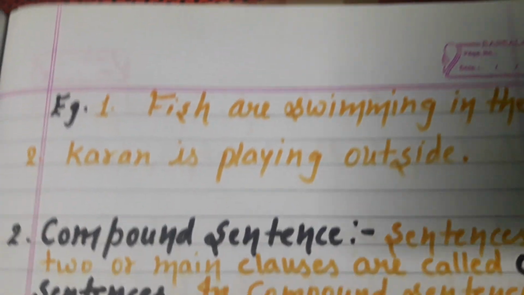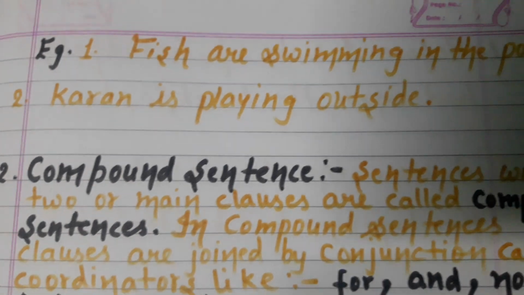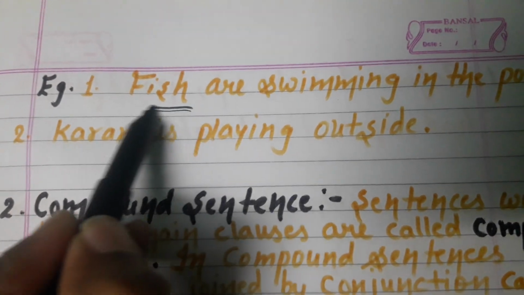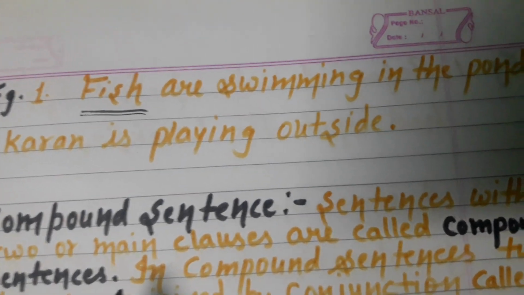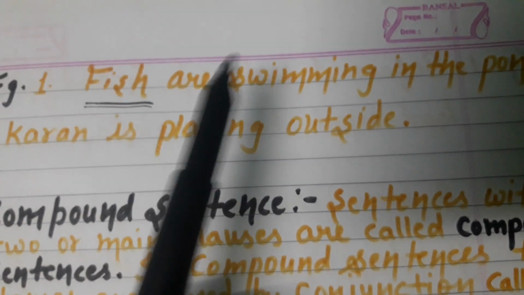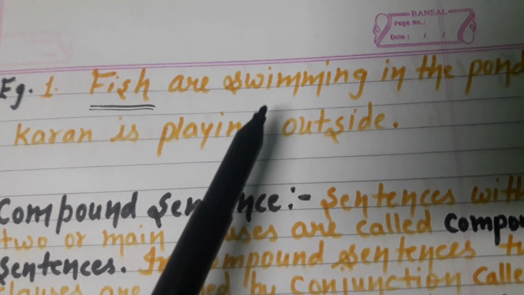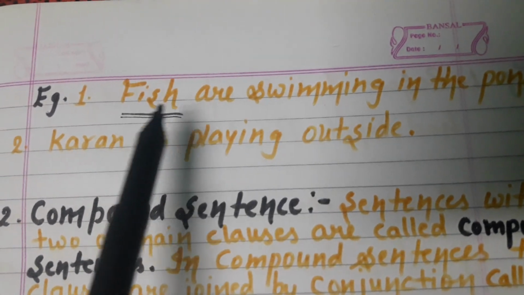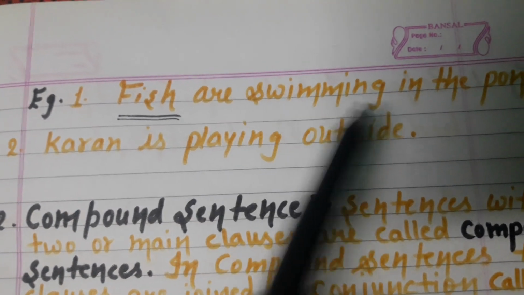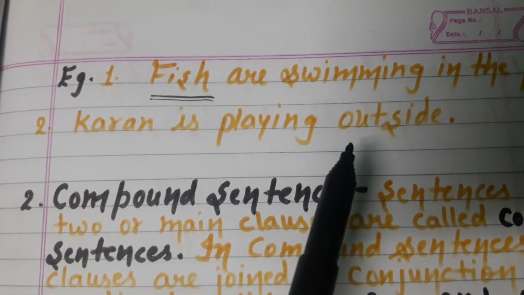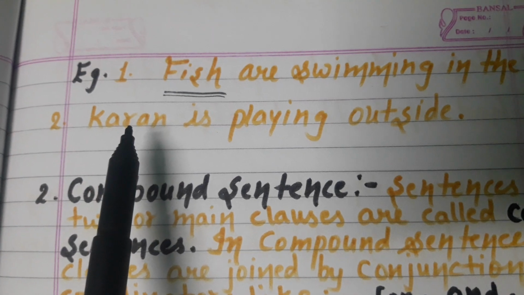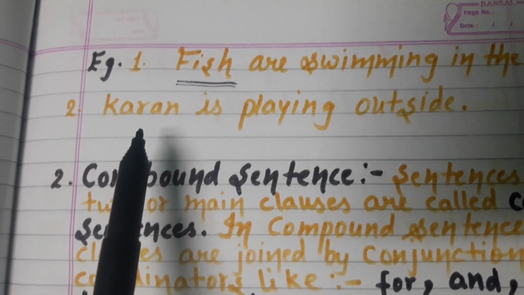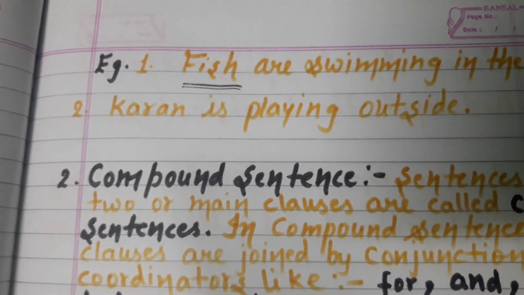See the example. Fish are swimming in the pond. So here fish is our subject. Are swimming in the pond. Swimming is our verb here. Okay, so this is a simple sentence. It is conveying us a complete thought. Karan is playing outside. One subject, one verb, giving us a complete message. So this is a simple sentence.